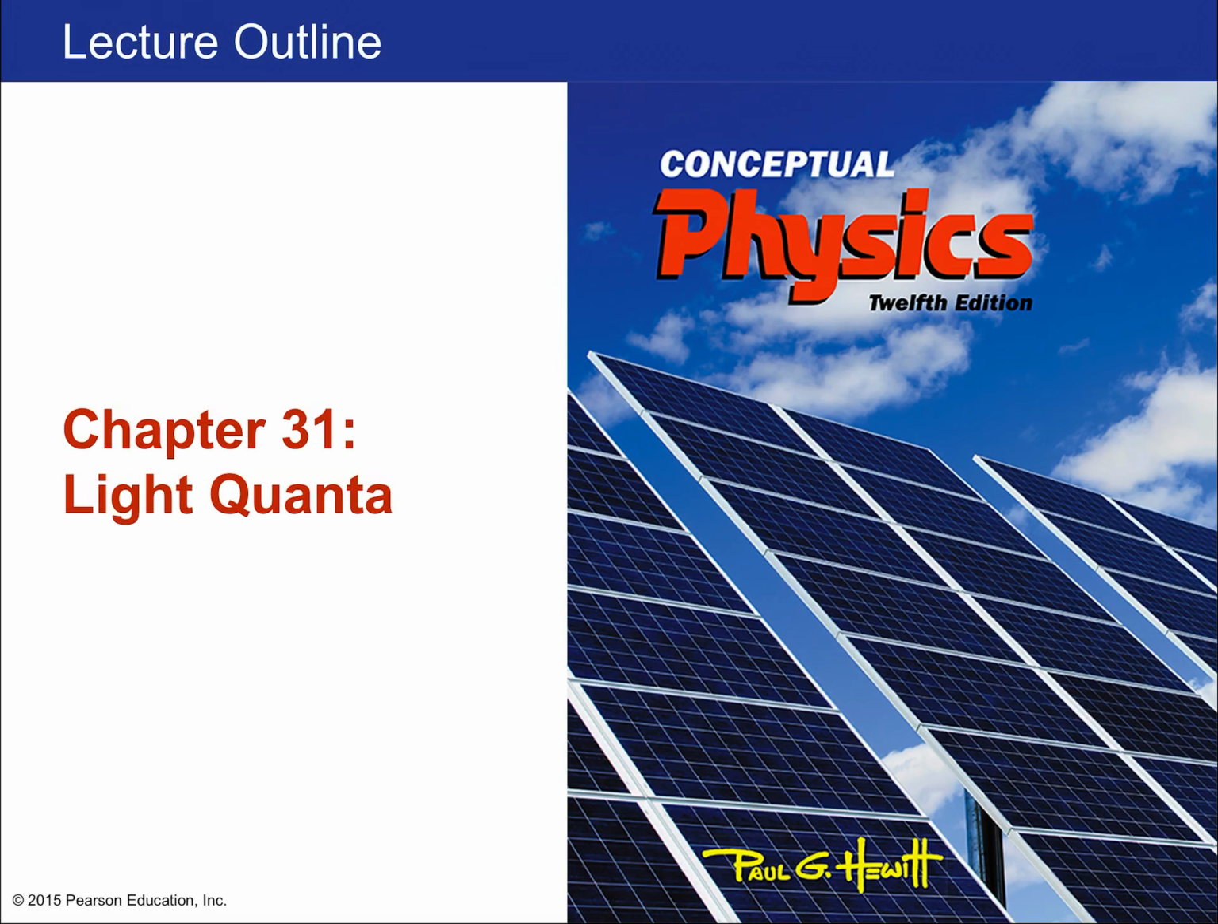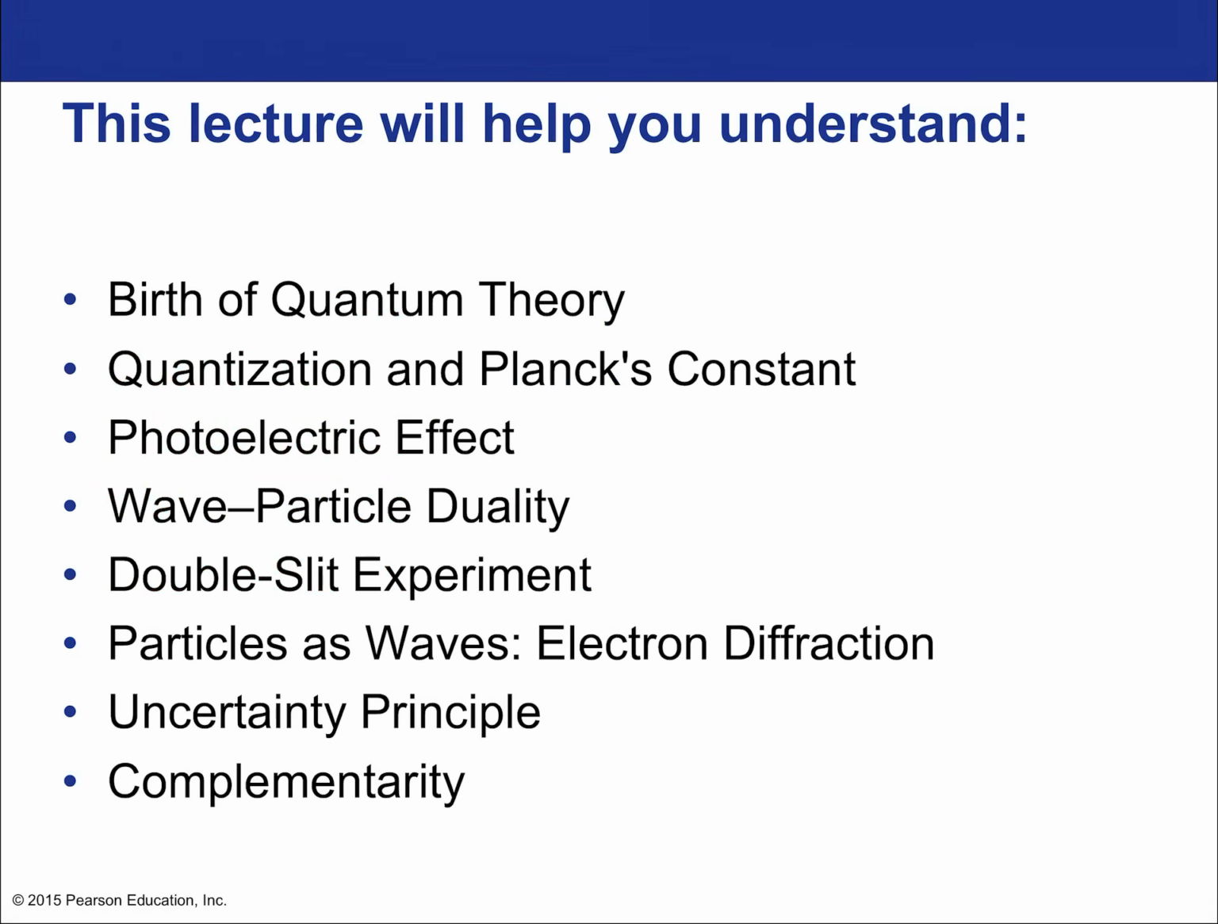Welcome to the lecture for chapter 31. Here we're going to talk about the light quanta. If we're going to be talking about quanta, that means we're going to be talking about quantum physics, which is just the physics of little indivisible pieces of things. That's what a quanta is. A quanta is the smallest piece of something. A quanta of light is the smallest piece of light, which means that light comes in pieces, but we'll talk more about that in just a minute.